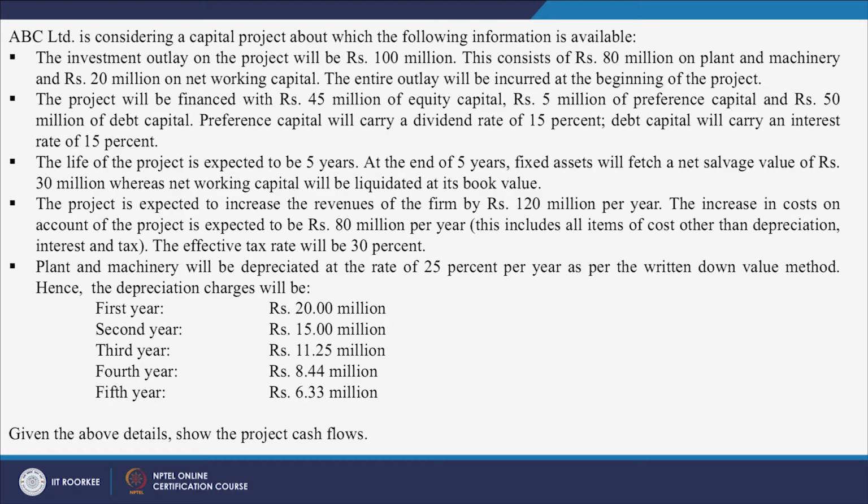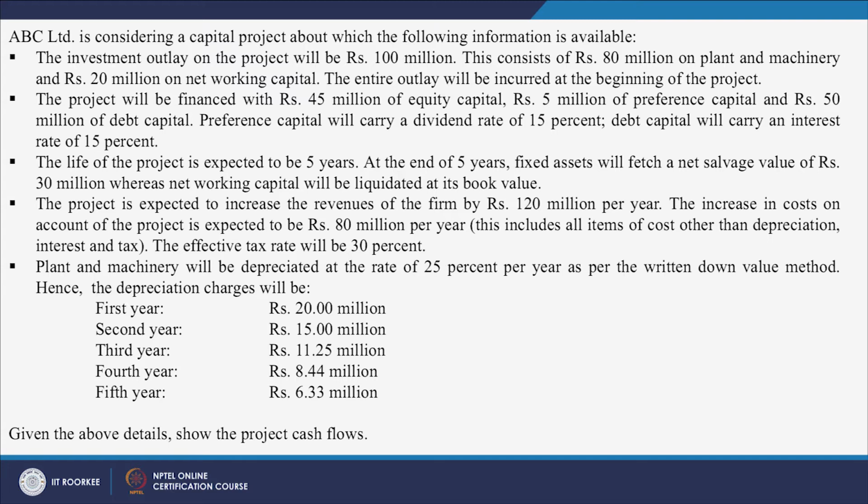Equity is there in the form of equity capital, preference capital is also there, and borrowings are also there; about 50% of the investment will come in the form of debt as borrowings. Preference capital will carry a dividend rate of 15% and debt capital will carry an interest rate of 15%. So the cost of capital for both preference and debt will be 15%, and for the equity capital you have to calculate it yourself by applying the concept of CAPM, the capital asset pricing model, which we will discuss later on.